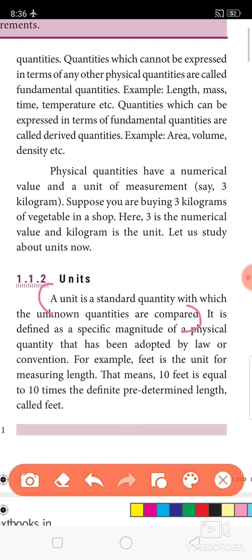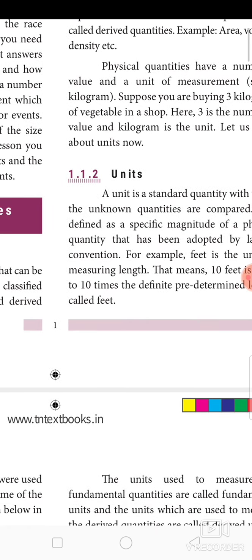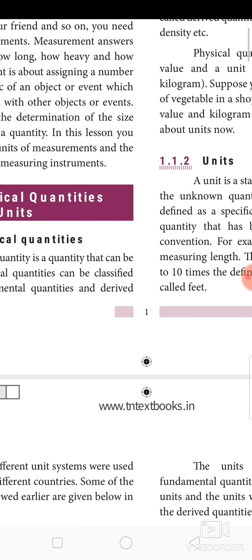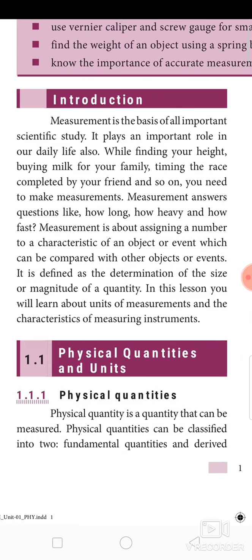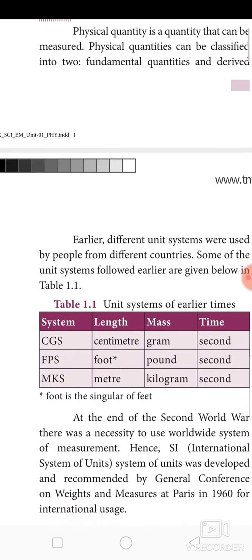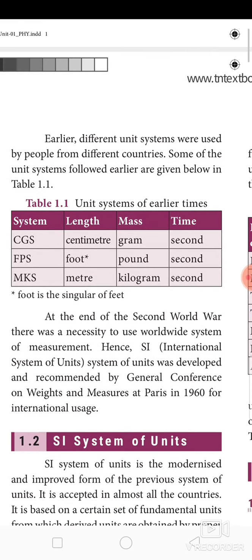12 is the magnitude, the number is the magnitude, and centimeter is its unit. So what is the meaning of 12 centimeter? It is 12 times that of 1 centimeter. In different places, different countries, different systems of units were used. So there is a possibility for confusion.